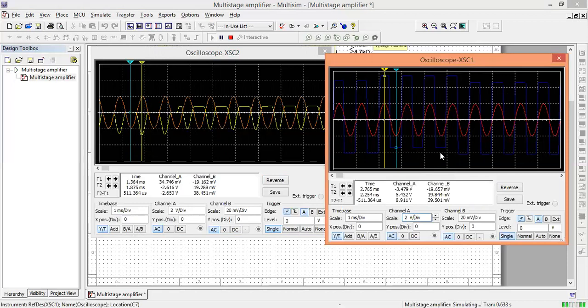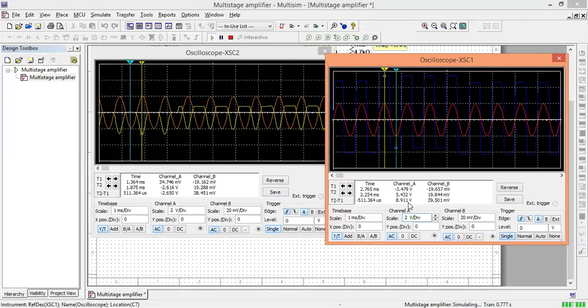This graph shows the overall voltage gain, whereas this oscilloscope shows the voltage gain of stage 1. If we look at the output voltage of stage 1, that is minus 2.650, whereas the output voltage of stage 2 is 8.91 volt. So the output voltage gets amplified.